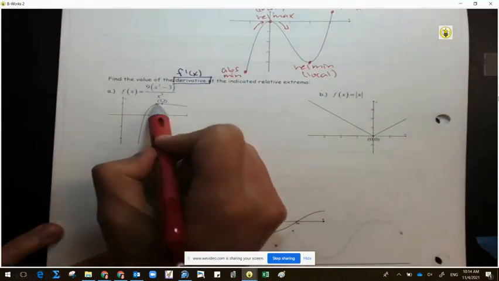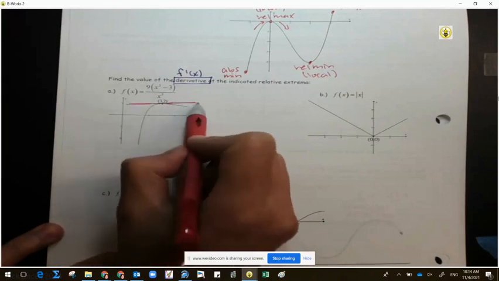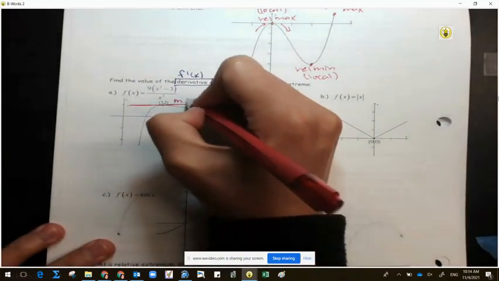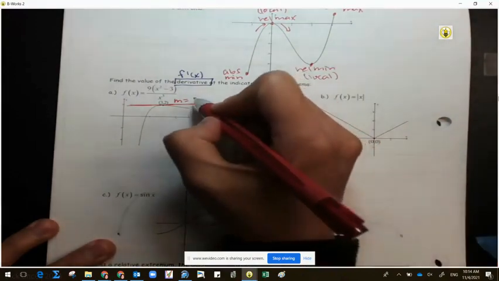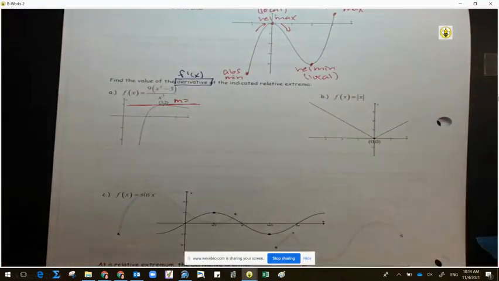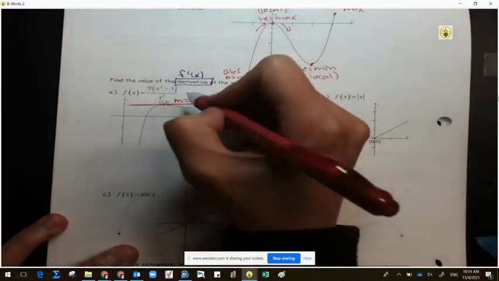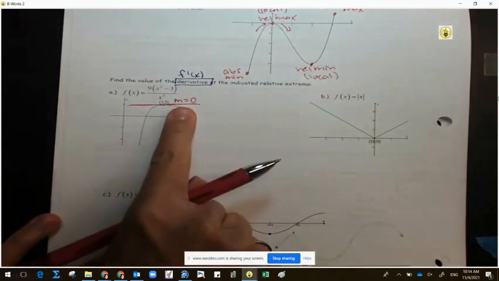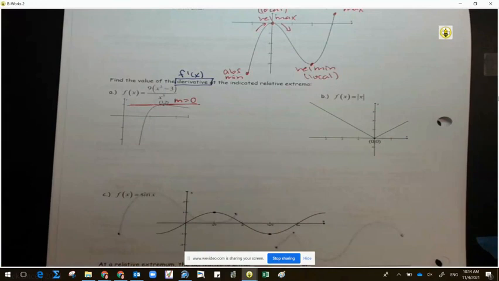At this point, can I make a horizontal tangent? Yep. What is our slope in a horizontal line? If you have a flat surface, is it going up or down at all? Must be 0. You did not have to know that because that's the part I'm going to prove to you.